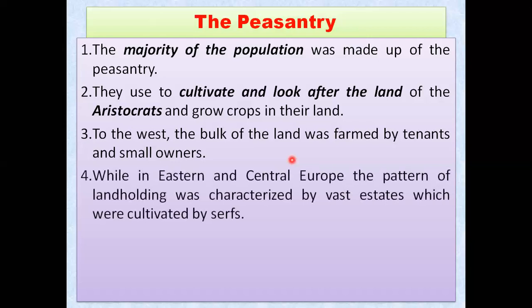While in Eastern and Central Europe, the pattern of landholding was characterized by vast estates which were cultivated by serfs. Serfs means serfdom, that is forced labor, meaning laborers were forced to work on the land. Where? In Eastern and Central Europe. They were forced, meaning they were bonded laborers. That was the status of the peasants.